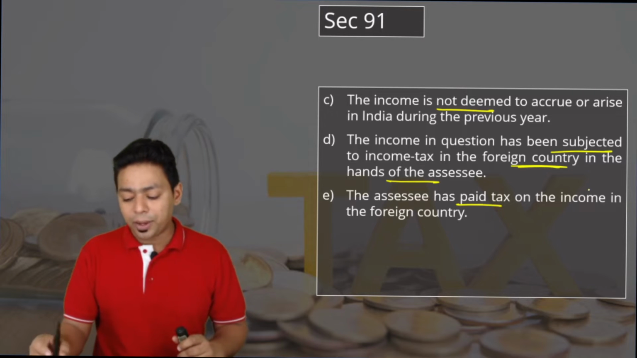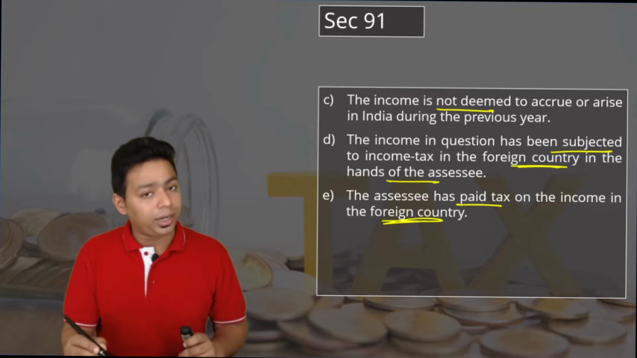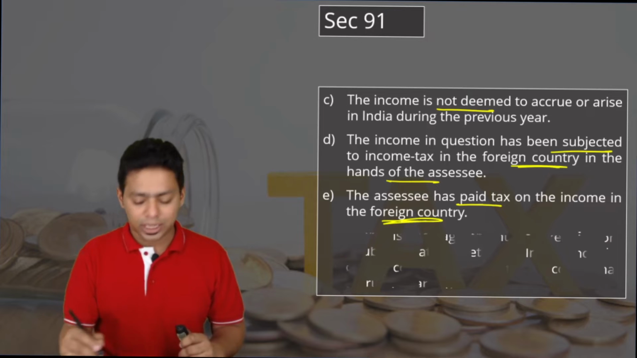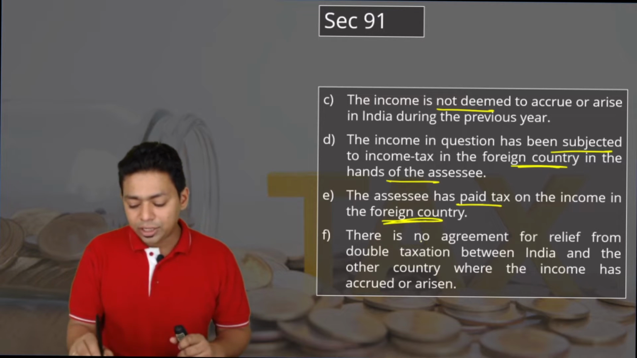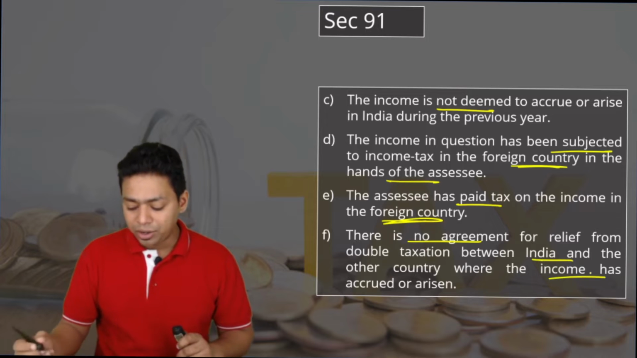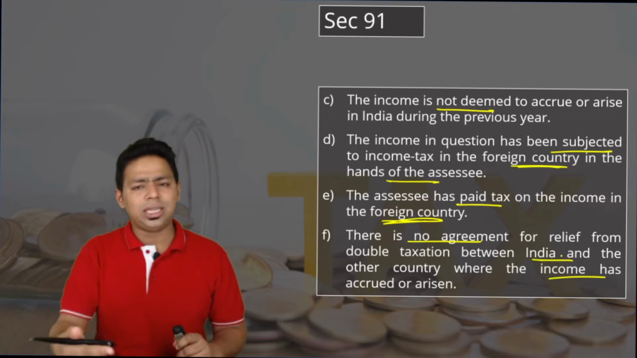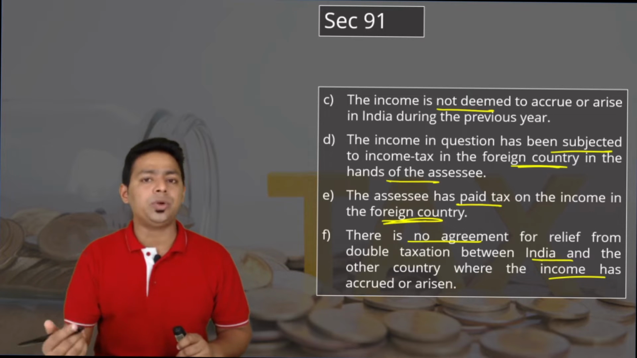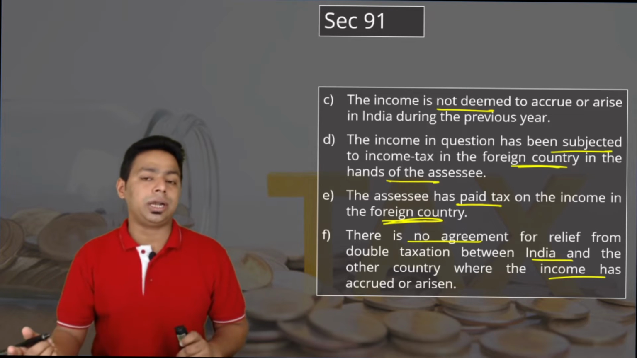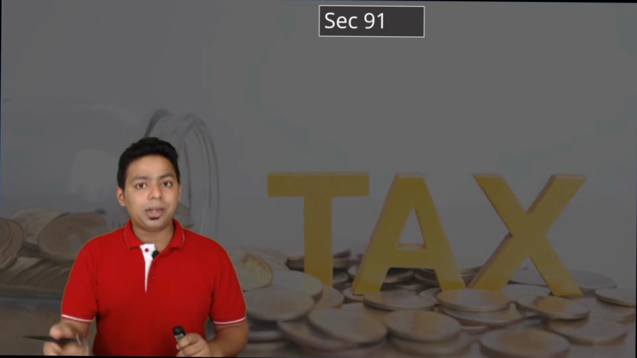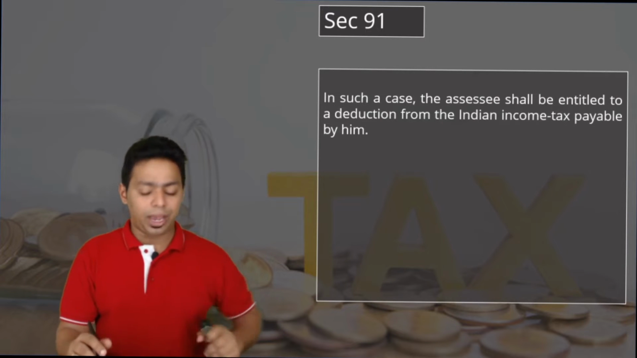The assessee has paid tax on the income in a foreign country. He has paid; it's not unpaid tax. He has definitely paid the tax. And there is no agreement for relief from double taxation between India and the other country where the income has accrued or arisen. Obviously, you can see that these are very general conditions, easy to remember. You must remember these conditions. Then only can the double taxation relief of section 91 be activated.